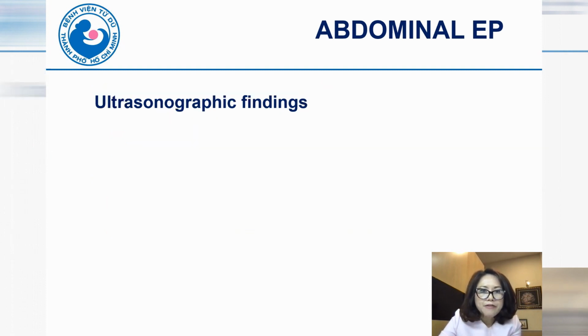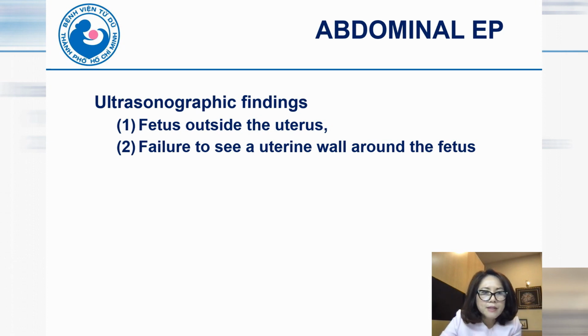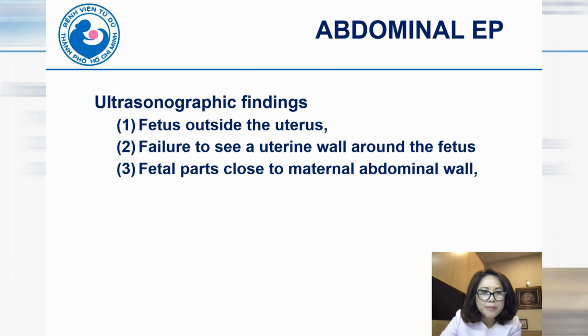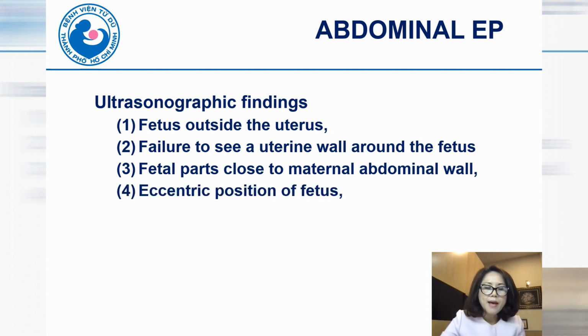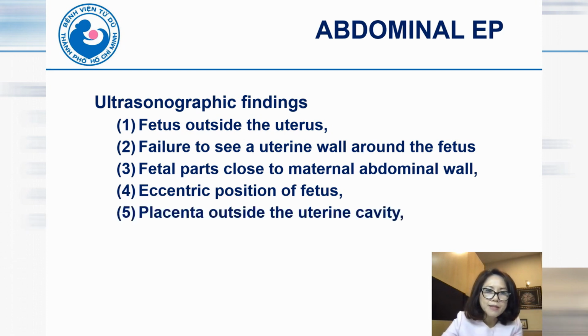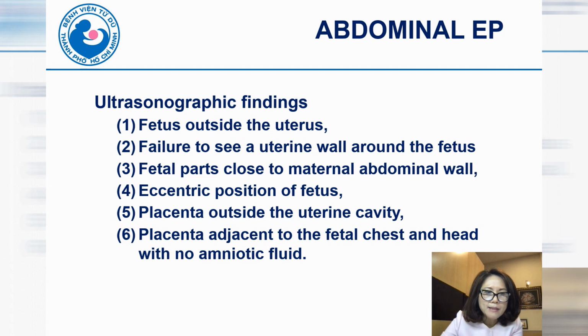Ultrasonographic findings suggesting an abdominal ectopic pregnancy include a fetus outside the uterus. We cannot see the uterine wall around the fetus, the fetal parts are close to the maternal abdominal wall, there is an eccentric position of the fetus, the placenta is outside of the uterine cavity, and the placenta is adjacent to the fetal chest and head with no amniotic fluid.